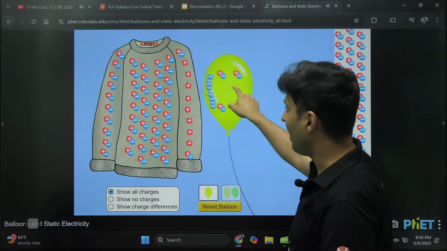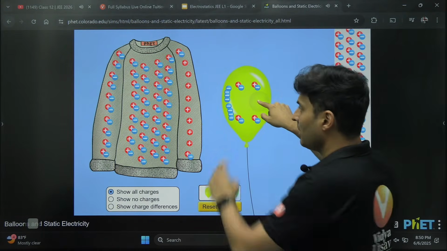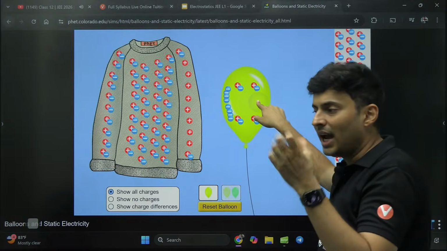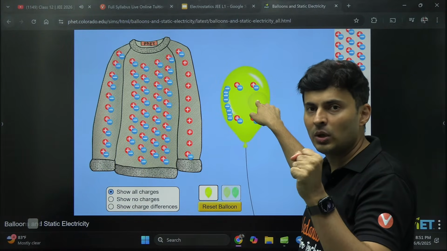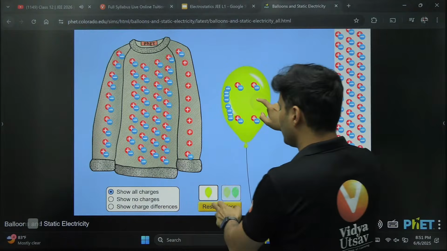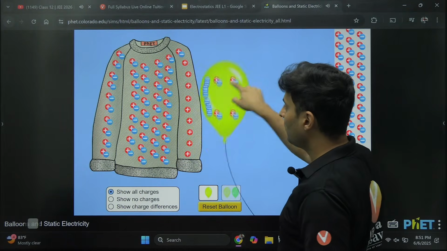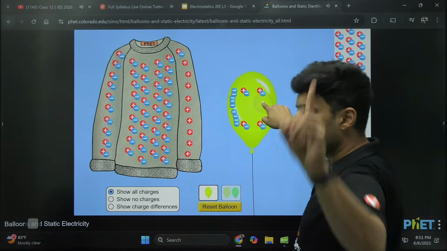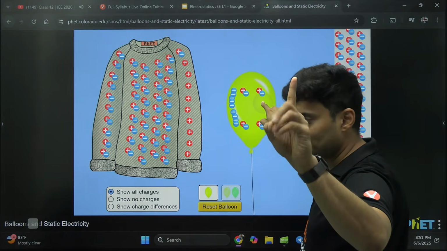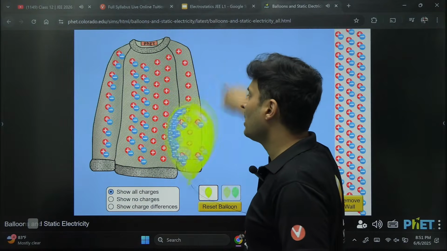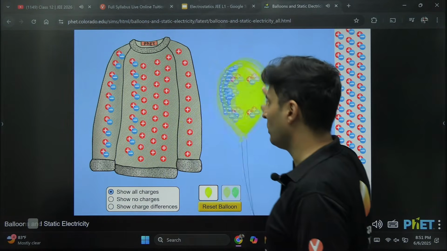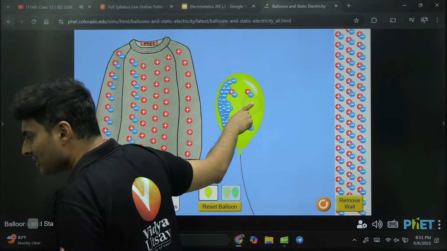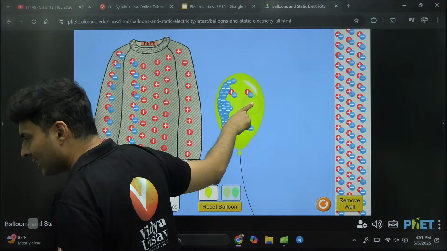Oh my God, what just happened? That sweater lost the electrons in that battle to the balloon. The balloon had greater affinity towards the electrons. It pulled those electrons. Look at it again. The balloon, when rubbed on that sweater, pulled those electrons onto it. So this is the first method, by rubbing action. I can rub more and I can suck out even more charges from it. Oh, very good. Now the balloon is negatively charged.